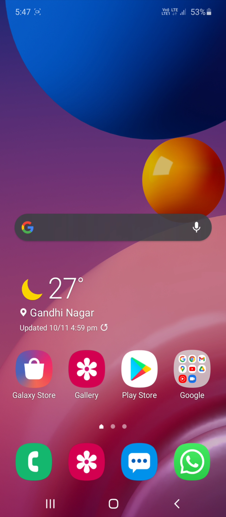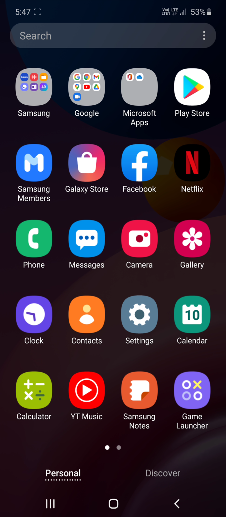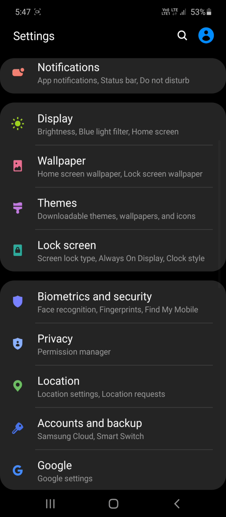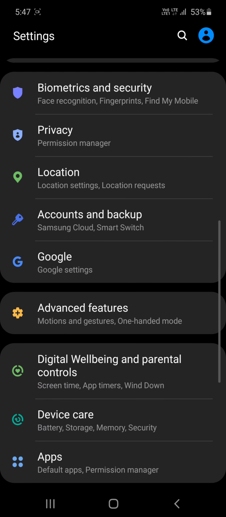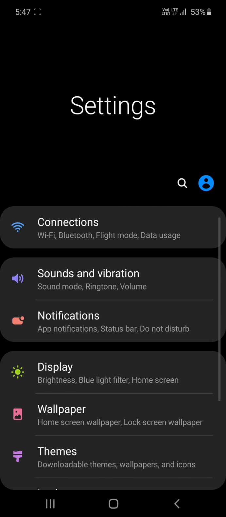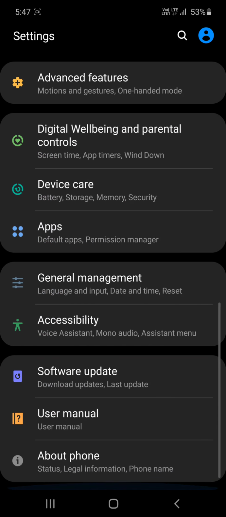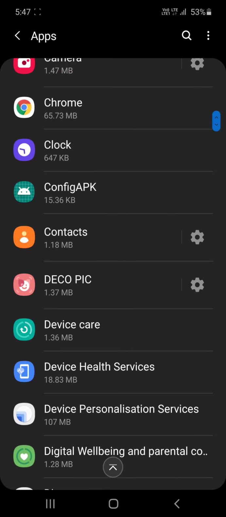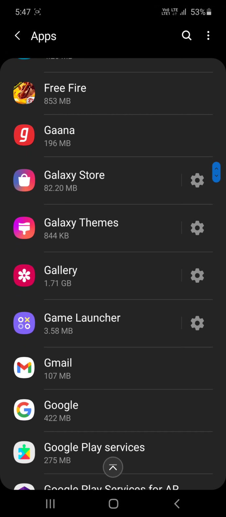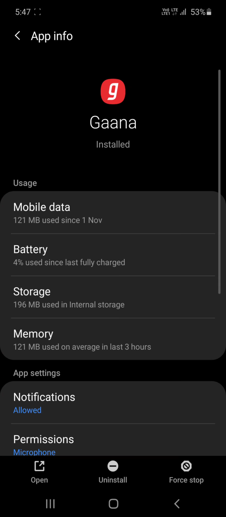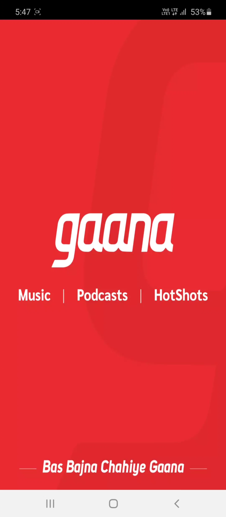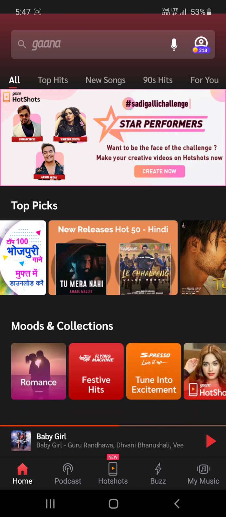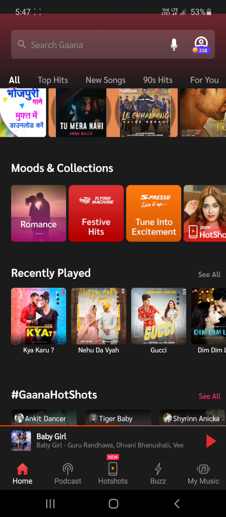So now let's start. Firstly, go to the settings. Here are all the settings, and in settings you can go to the apps and open the Ghana app. Yeah, so open. Let's open. You can also use any other app like Geo 7, but if you are using this app, look,